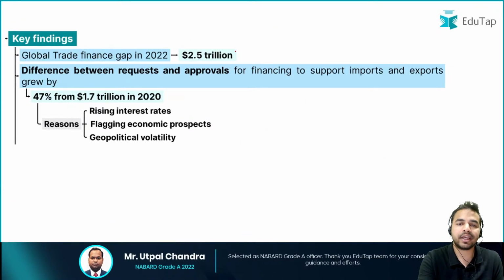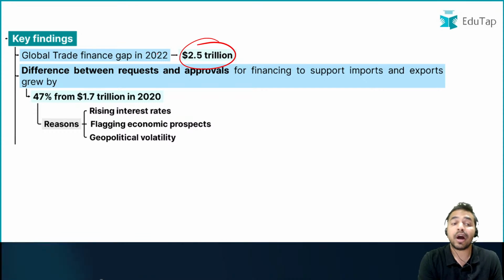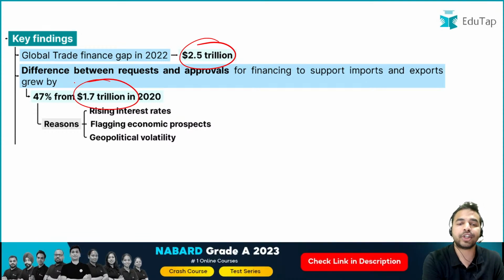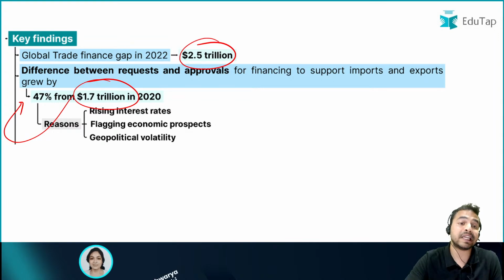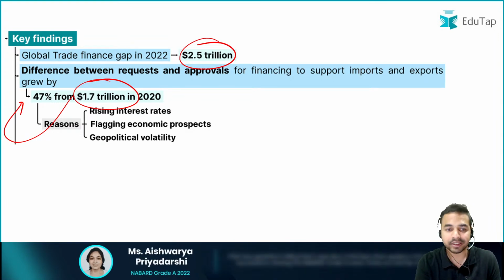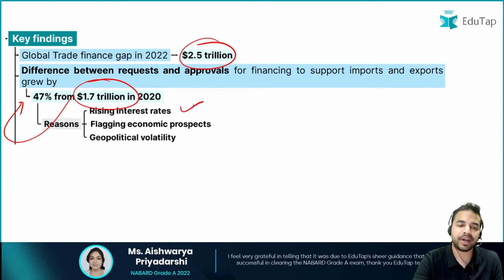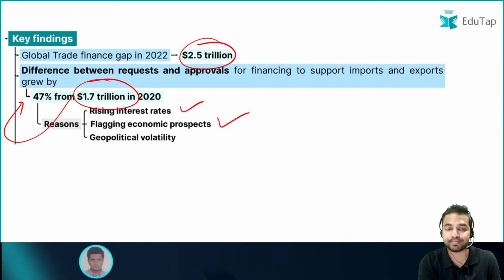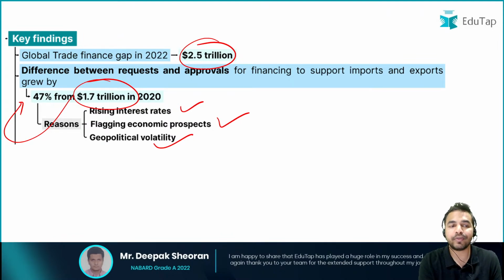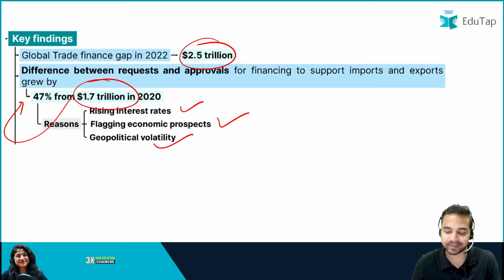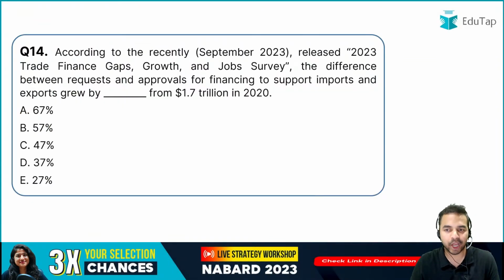तो आप देख सकते हैं कि this year it is 2.5 trillion. Earlier it was 1.7 trillion dollars in 2020, and you can see here that it has grown by 47%. And what are the different reasons behind the increase in the trade finance gap? The reasons are rising interest rates, flagging economic prospects, and geopolitical volatility. So these are the three reasons responsible for the increase in the global trade finance gap in year 2022. I hope this is clear to all of you.